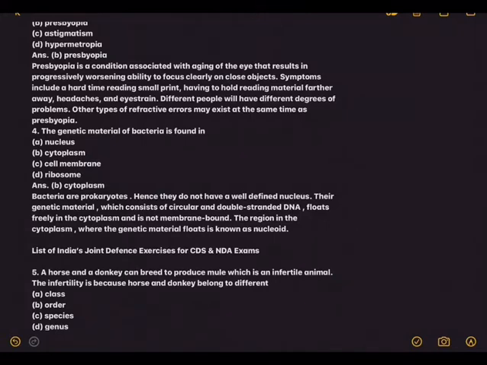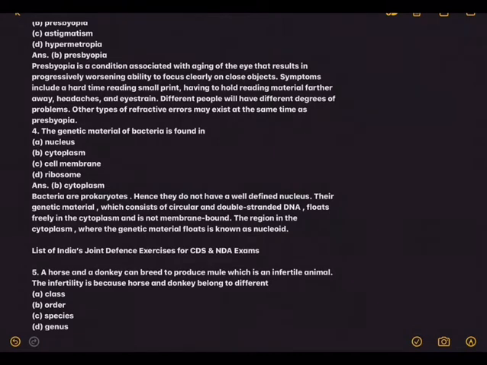Now question 2. The genetic material of bacteria is found in nucleus, cytoplasm, cell membrane or ribosome. The genetic material of bacteria comes under the primitive type. It's not euchromatin, it's primitive type.